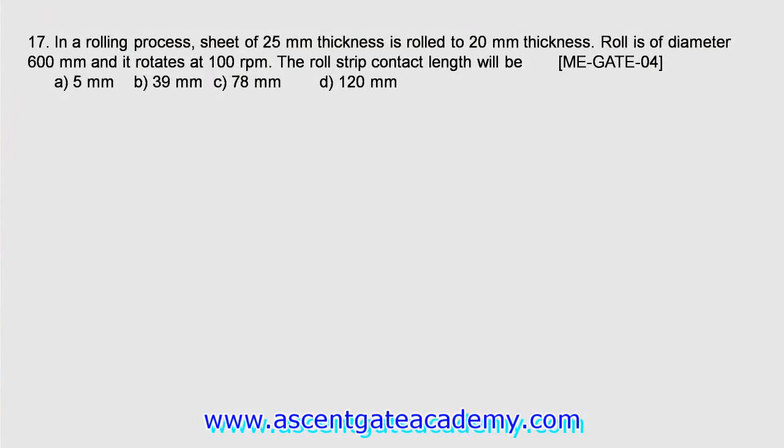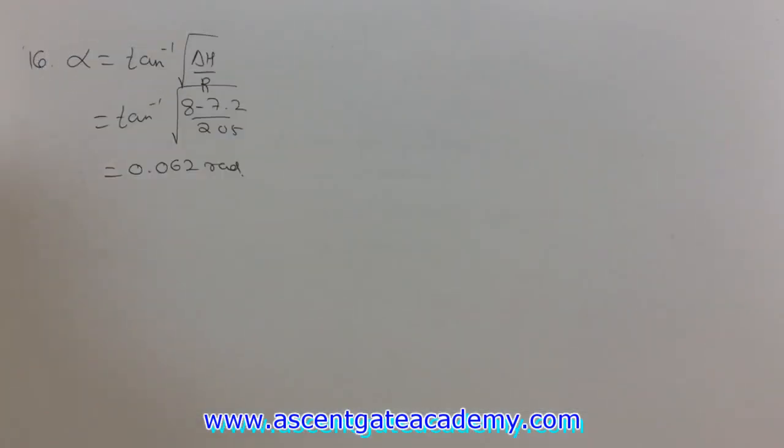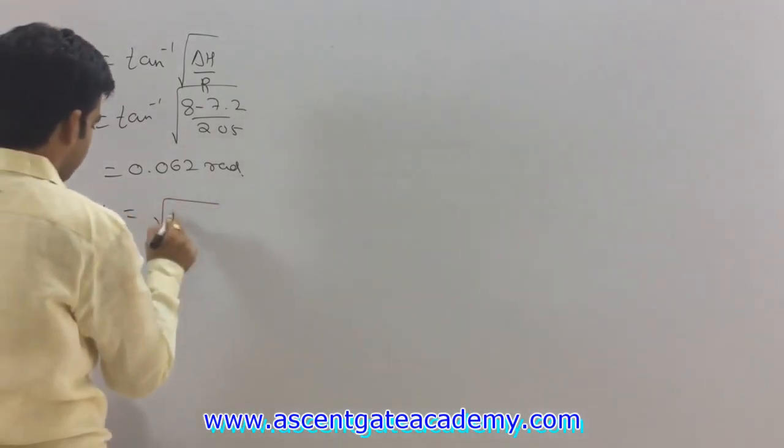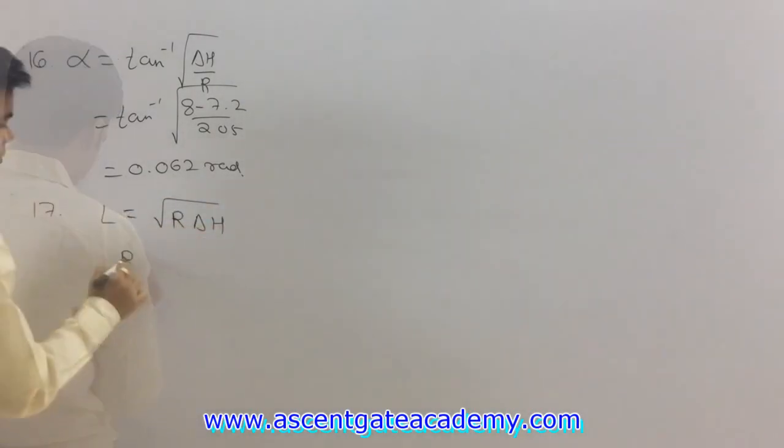In a rolling process, sheet of 25 mm thickness is rolled to 20 mm thickness. Roll is of diameter 600 mm and it rotates at 100 rpm. The roll strip contact length will be. Okay, so we know the roll strip contact length, what we call as L. This is equal to what? Under root of r into del h.